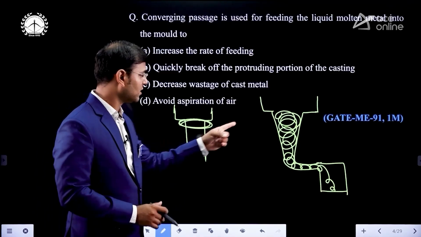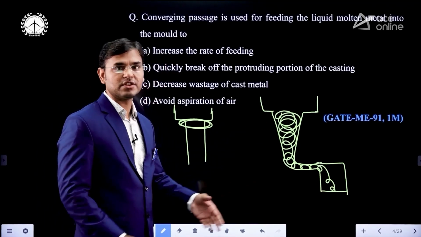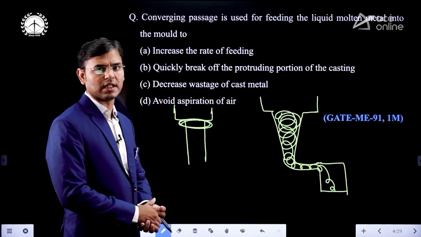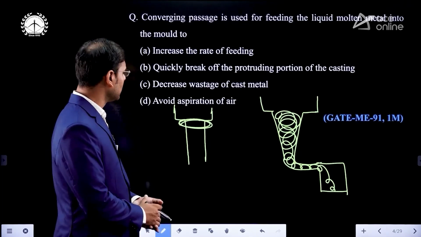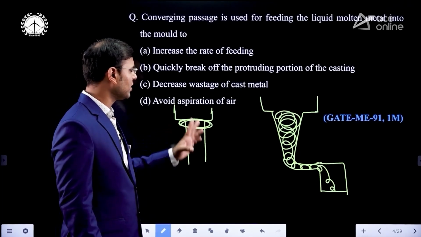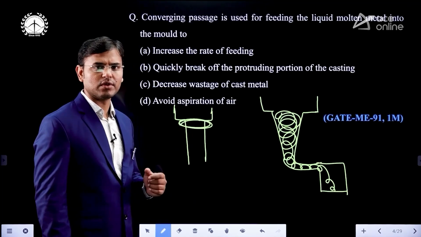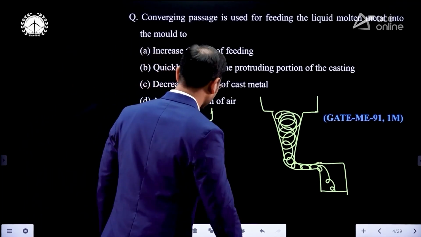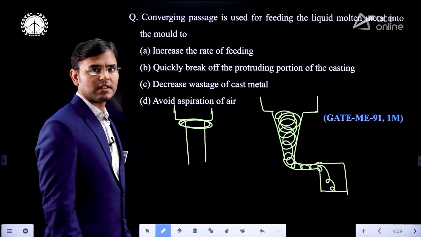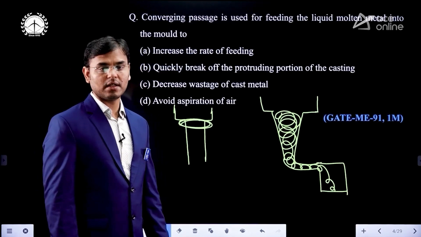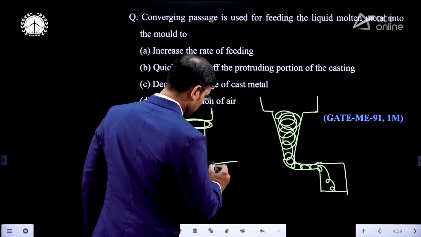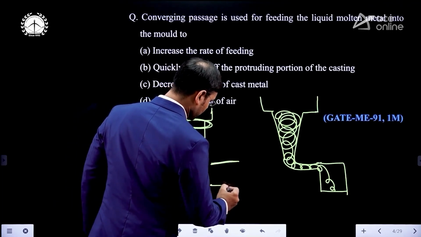Then to avoid this, we are using the converging sprue, and there is also a derivation for that. Then how is the pressure going to decrease here? You may have this question. You can get your answer in the fluid mechanics subject, but still I will explain. In fluid mechanics, there is a chapter on flow through pipe. In that, you can see there is sudden contraction.